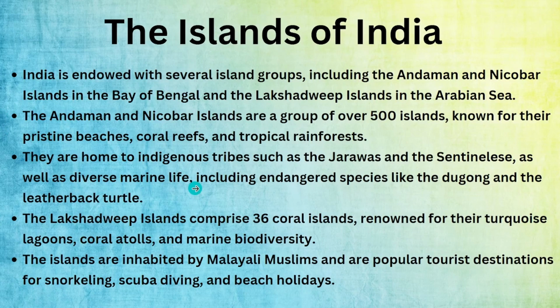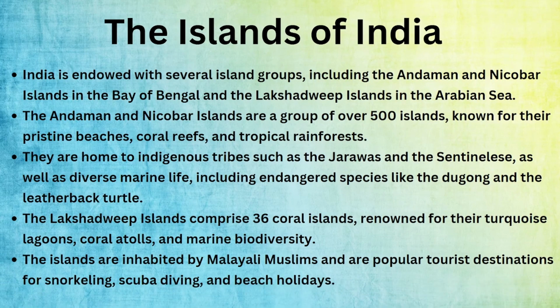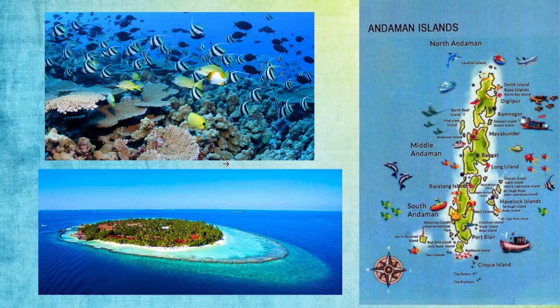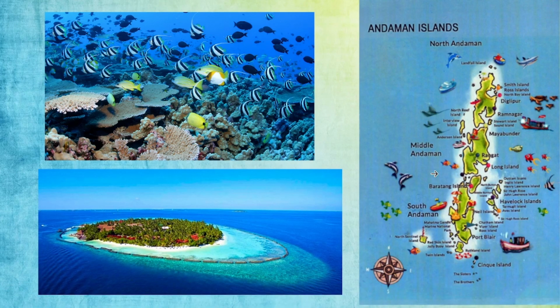There is diverse marine life, including endangered species like the dugong and the leatherback turtle. What are these names? Lakshadweep Islands comprise 36 coral islands renowned for all these things. You read this: turquoise lagoons, coral atolls. Islands are inhabited by Malayali Muslims and are popular tourist destinations for snorkeling, scuba diving, and beach holidays. I don't know what snorkeling is. It is there in the notes. We have a lot of tourism in Andaman and Nicobar. You must have seen photos of people going there, right?